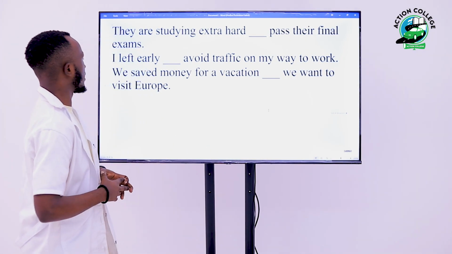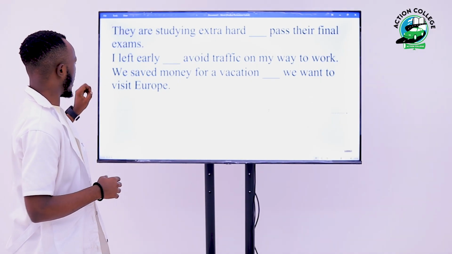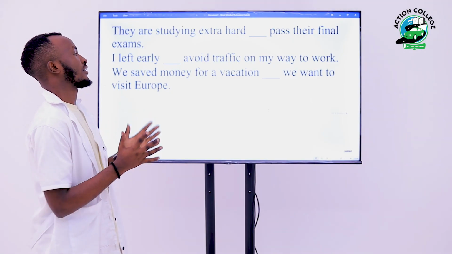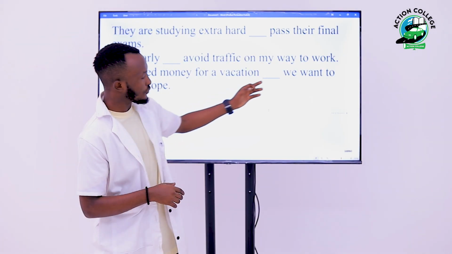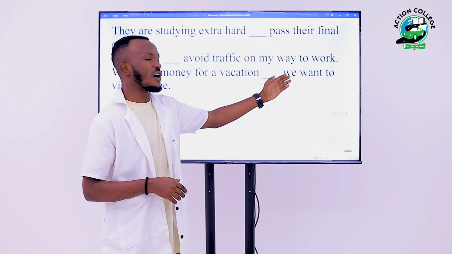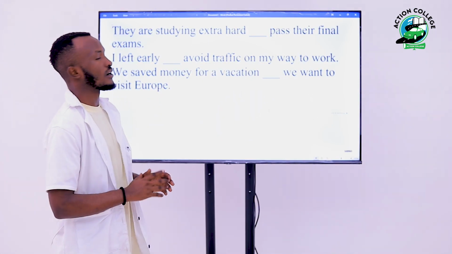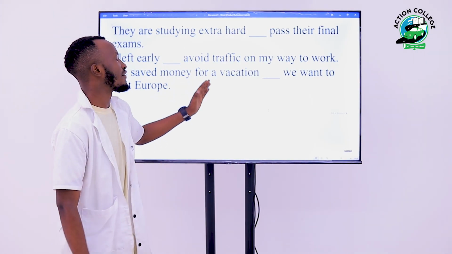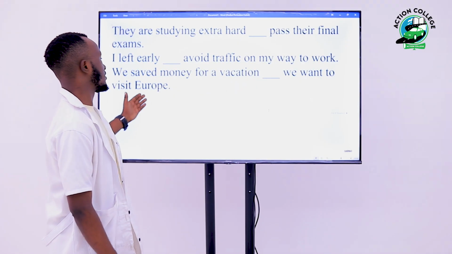So quickly let us have a look at this question. We saved money for a vacation, blank, we want to visit Europe. I've told you that you have to consider these personal pronouns. If you have a personal pronoun in your sentence, think of because as the connector. So we say, we saved money for a vacation because we want to visit Europe.